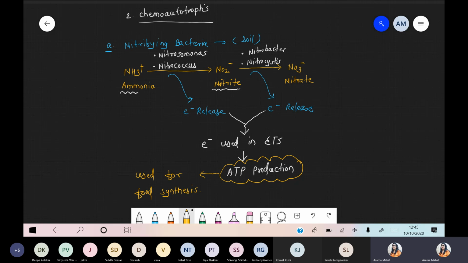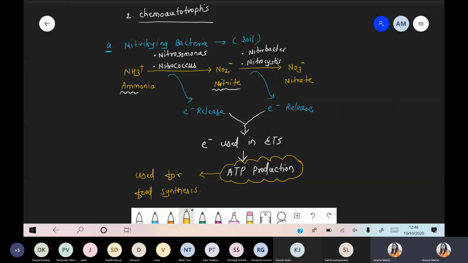Okay? During the photoautotrophic condition, in the presence of sunlight, there is a production of energy, and that energy is utilized for food production. But whenever we are talking about chemoautotrophic bacteria, a chemical undergoes breakdown, electrons get generated, those electrons are picked up by the bacteria, the electron transport system runs, and finally there is a production of ATP, and finally that ATP is utilized for carbon fixation. Got it? This point is clear, everyone?